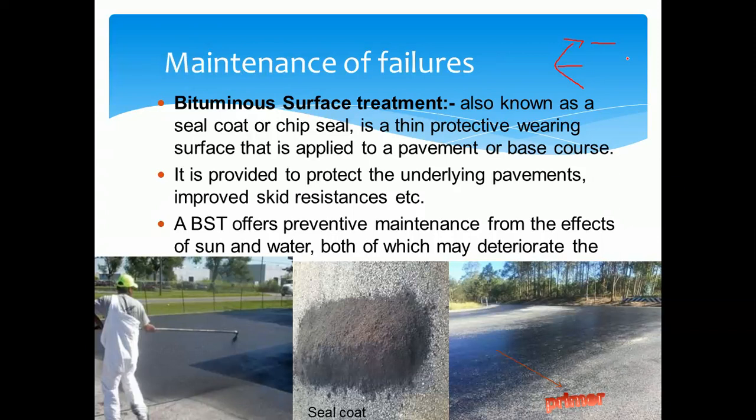And periodic maintenance means the maintenance required because of the wearing and tearing of the road surface. What are the distresses or failures you may observe because of the continuous movement of the vehicles, that is, the wearing action and tearing action. The defects you may observe on the road surface are maintained periodically. That is routine maintenance, periodic maintenance and special repair works.